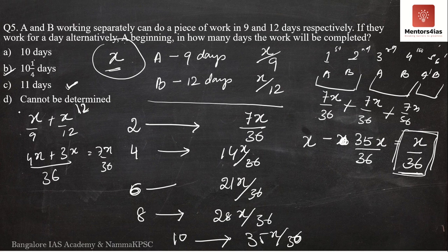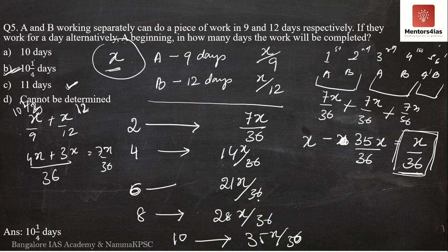But if this was like 10 and a half days, for example, or 10 2 by 3 days, then we would have to find out the correct value. So I will just tell you how to find out the correct value. For this particular problem, considering the given options, you can straight away go and mark B and we are done with this, because this can be determined. It is not that it cannot be determined, it can be determined. So it is option B. Yes, it is answer B, 10 and a quarter of a day, or 10 1 by 4 days, but I will just tell you how to find the value.